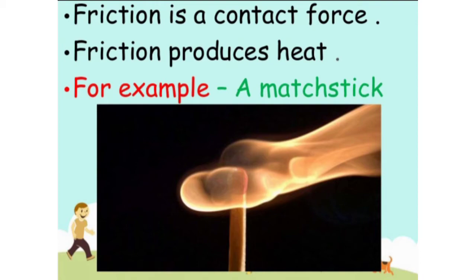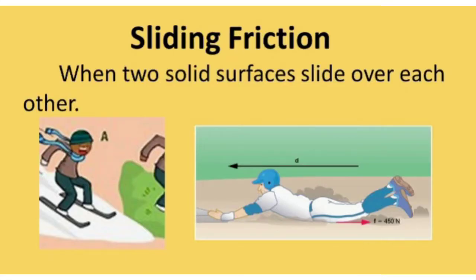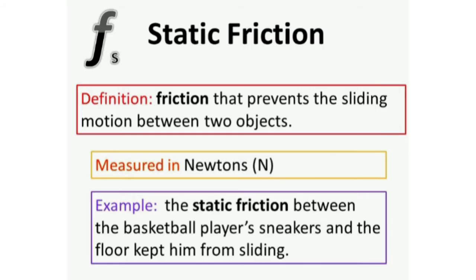Now we can study the types of friction. Do you know how many types of friction there are? 3 types. They are static friction, sliding friction and rolling friction. First one is static friction. Static friction means friction that prevents the sliding motion between two objects.